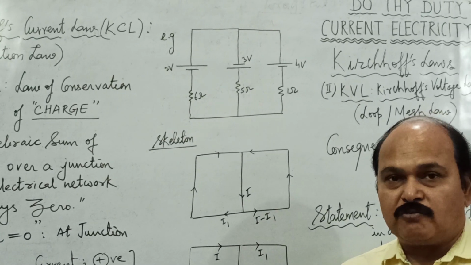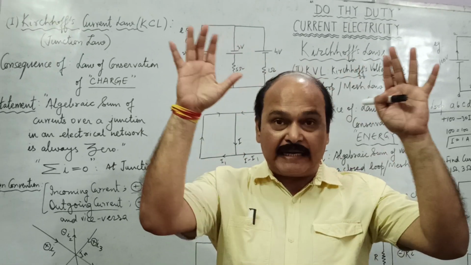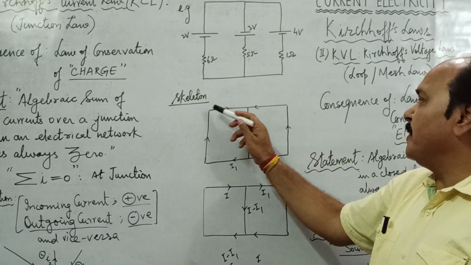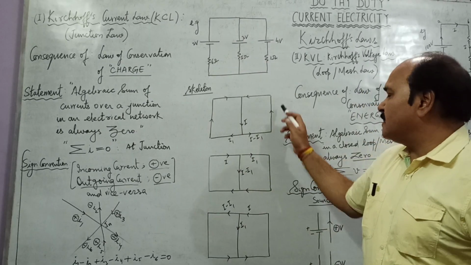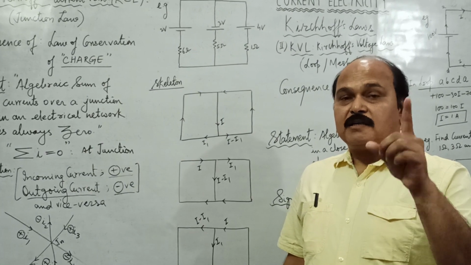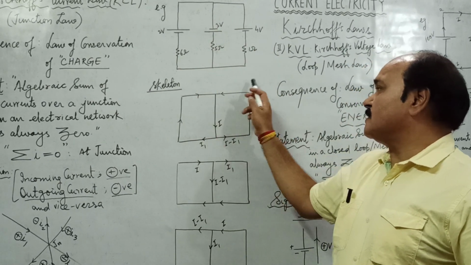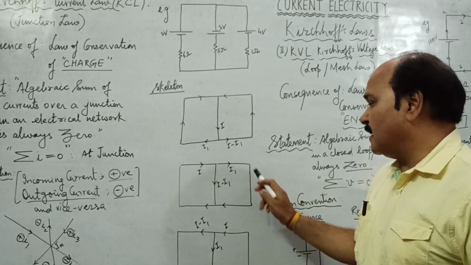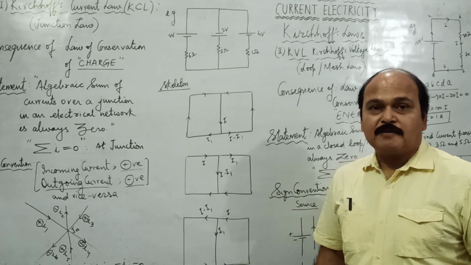Well, in any electrical network, if we wish to apply KCL, what do we do? We first of all imagine the skeleton of the network. Like this is a network, we make its skeleton like this. Skeleton means we just make the structure of the electrical network without any resistance or battery in it. So the skeleton of this electrical network is just like this. This is a rectangle and this is a connection in between. This is again a rectangle, there is a connection between. So these are the three skeletons of the same electrical network.